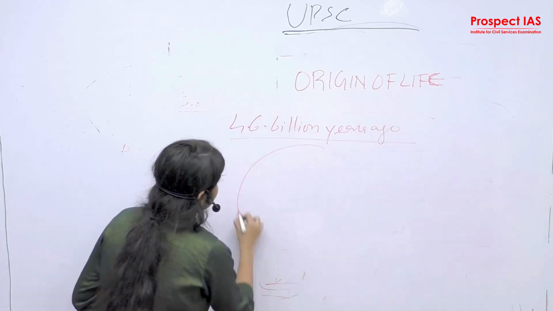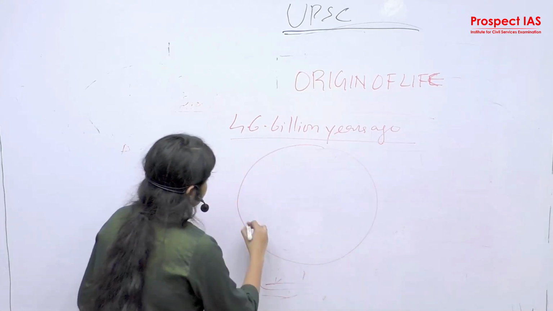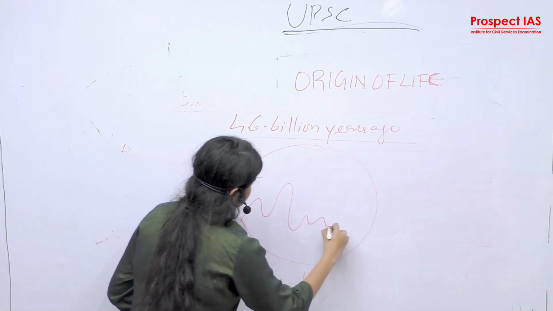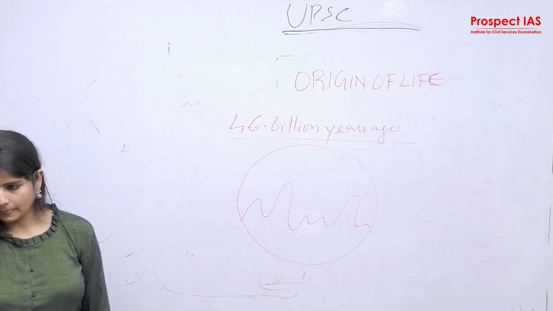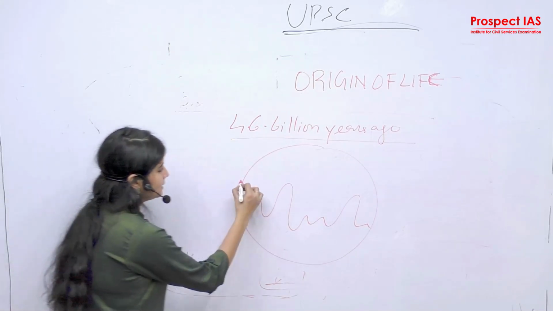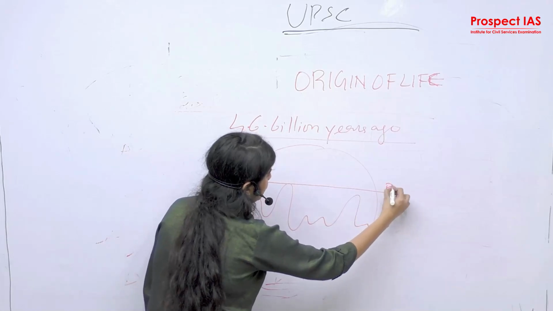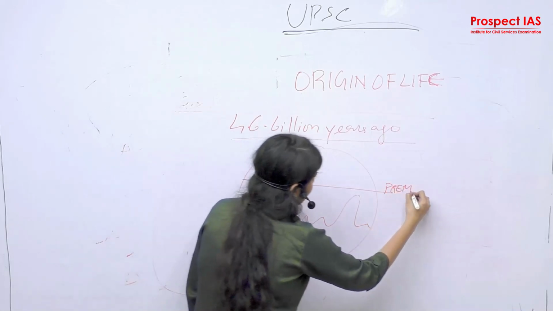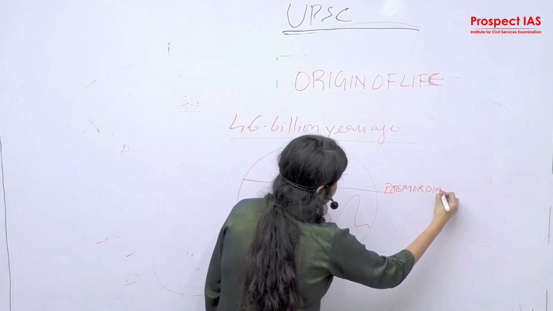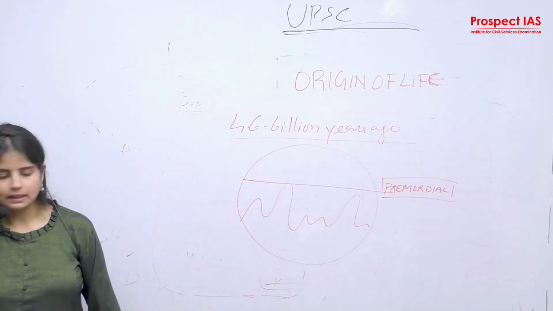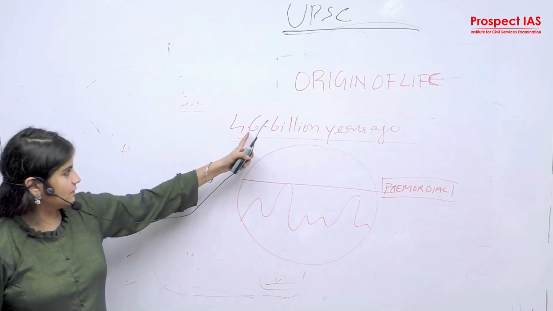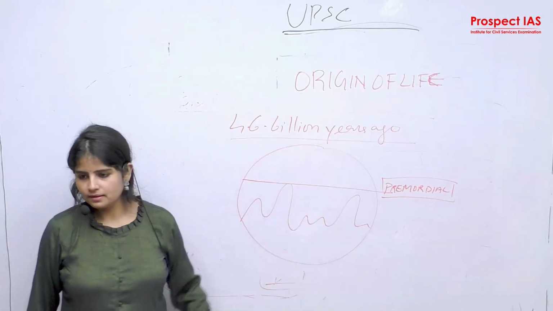This is a planet, our Earth. This was in a rocky state. There was no flora and fauna, there was no life. Okay? So this state is called primordial. Primordial means no life. So this is the primordial state 4.6 billion years ago.